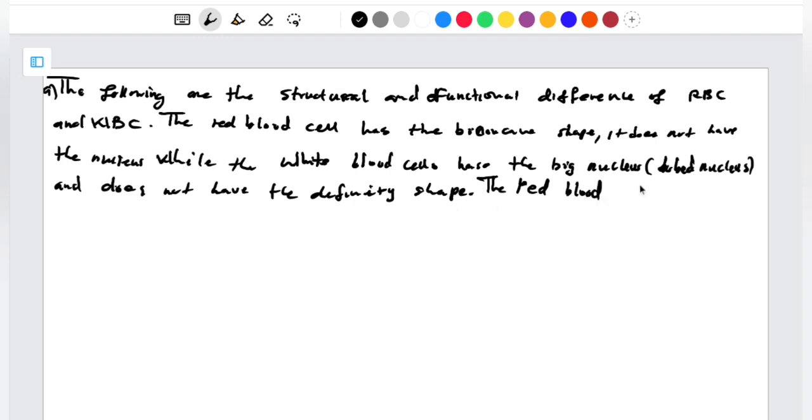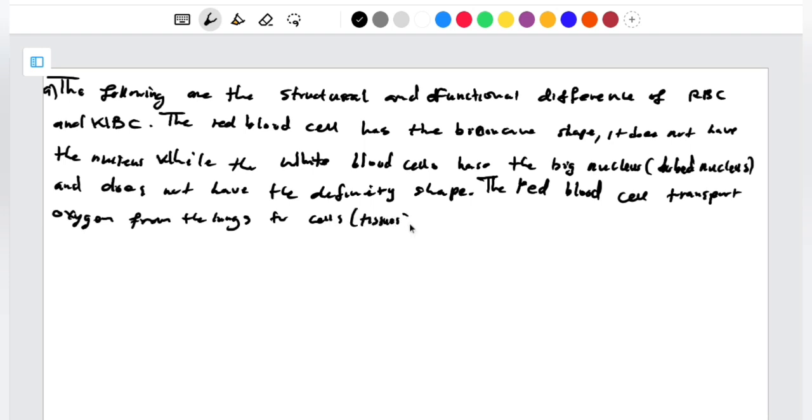So the red blood cell transports oxygen from the lungs to the cells or the tissues of the body, and transports carbon dioxide. Let me just write CO2, but you have to write it in full. And transports carbon dioxide from the cells to the lungs.